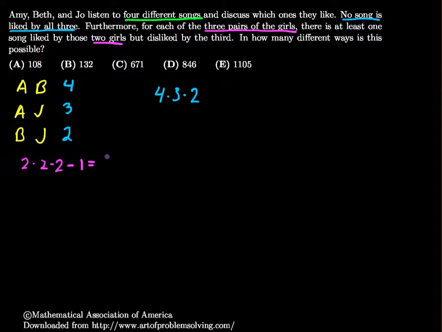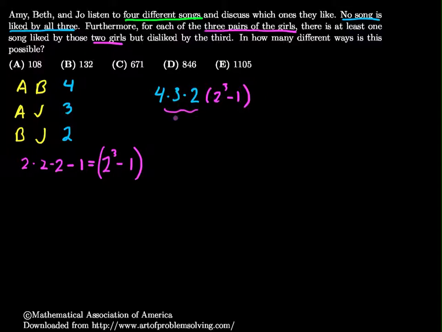So that's going to be 2 to the 3rd minus 1. There will be one more issue. We'll get to that later, but we'll put this in here. So times 2 to the 3rd minus 1. And this gives me 24 times 7.